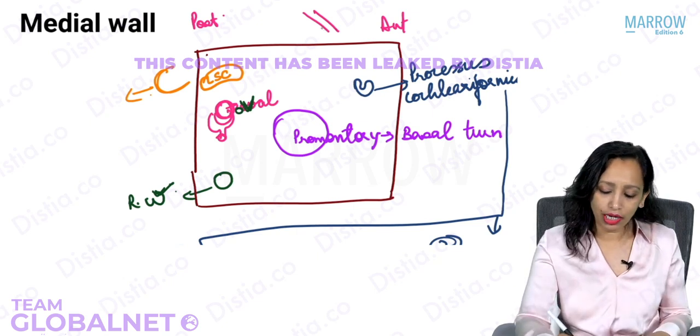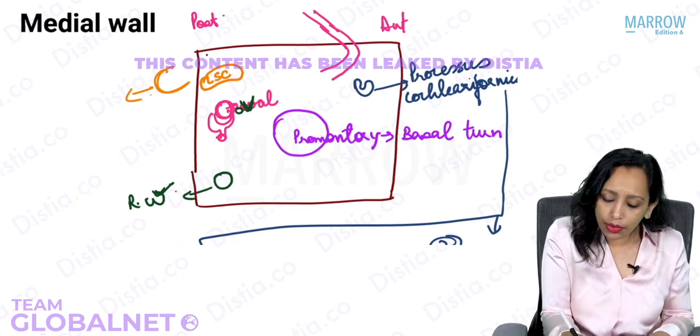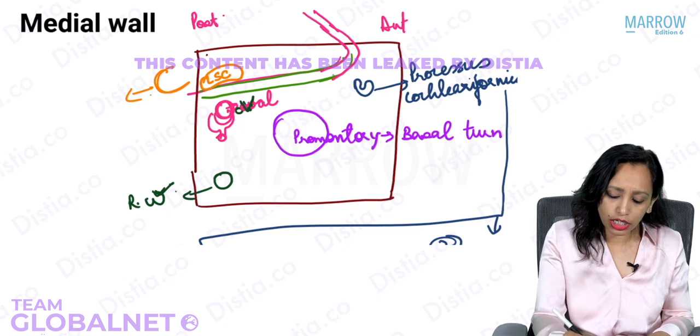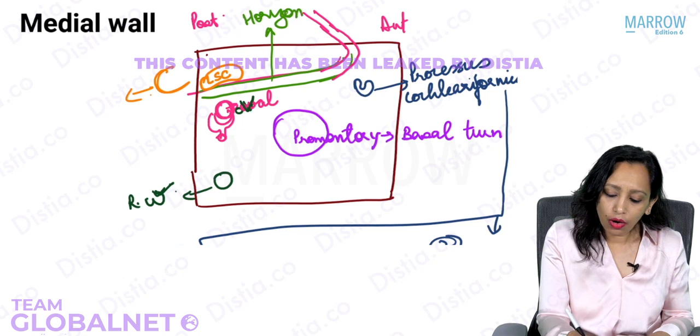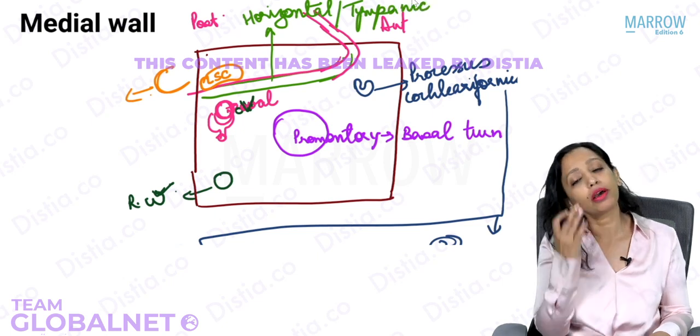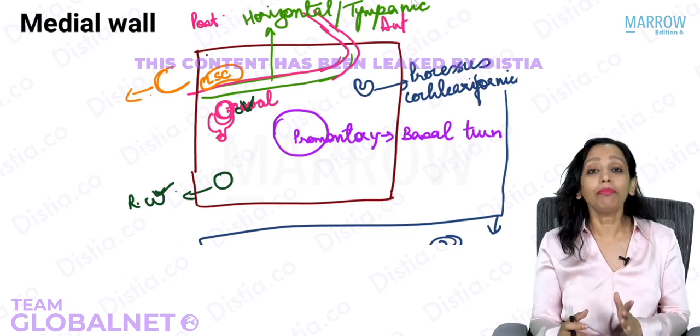So after passing through the inner ear, the facial nerve takes a turn. This turn is known as the geniculate ganglion turn, and now it runs horizontally on the medial wall. This segment of the facial nerve running horizontally on the medial wall is known as the horizontal segment of facial nerve, also known as the tympanic segment of facial nerve. And yes, it is asked in your exam. Tympanic segment of facial nerve is present on which wall of the middle ear? Yes, it is present on the medial wall.